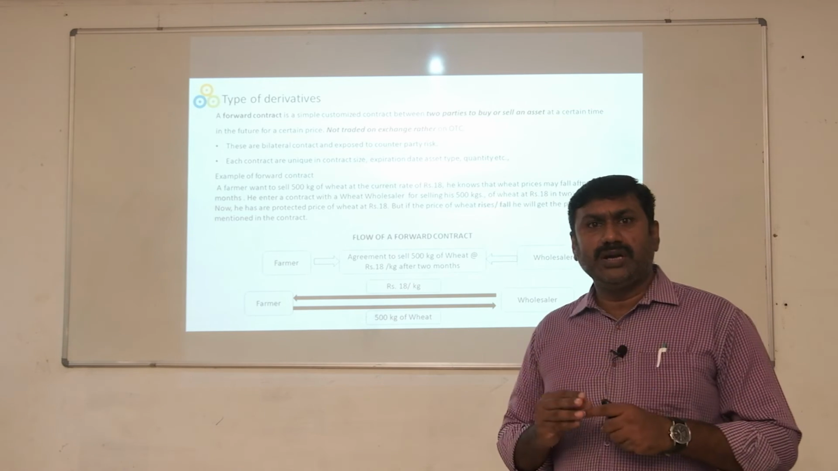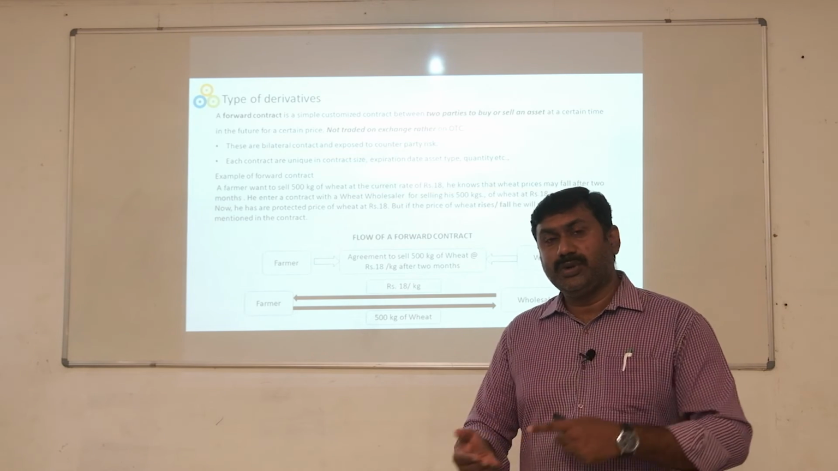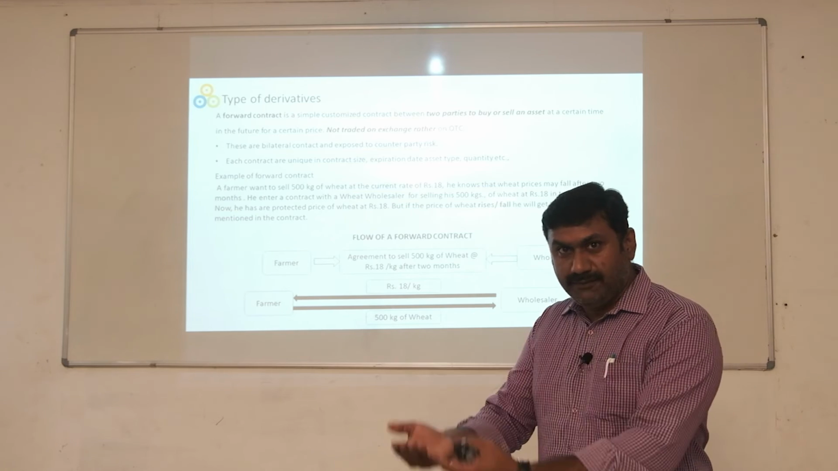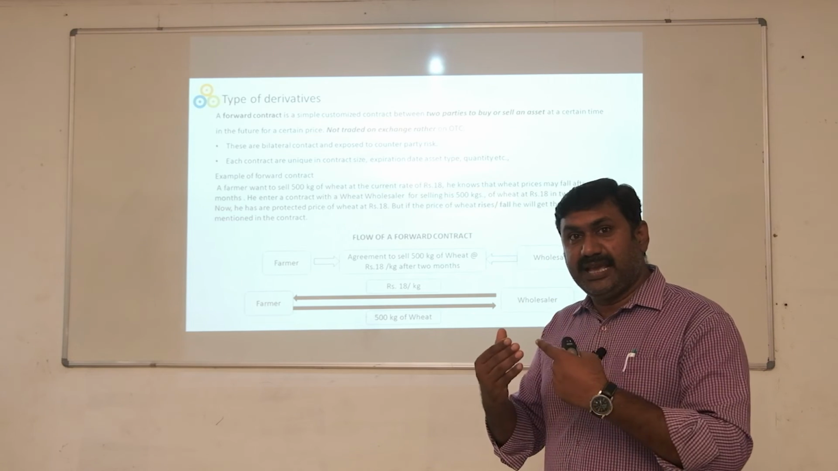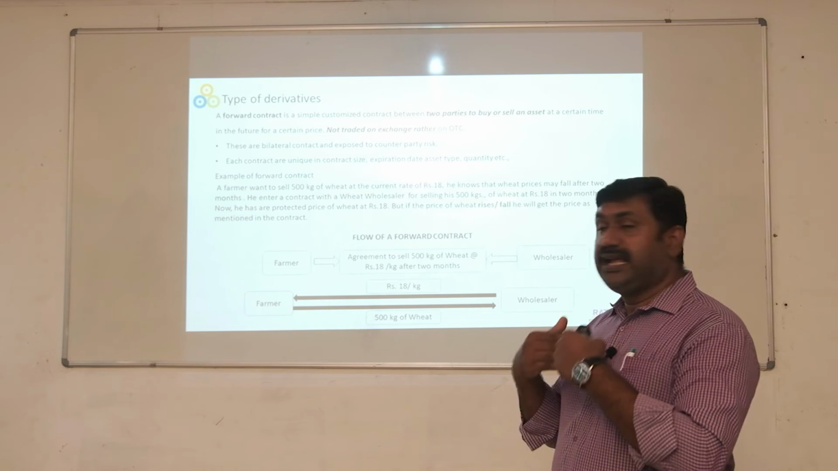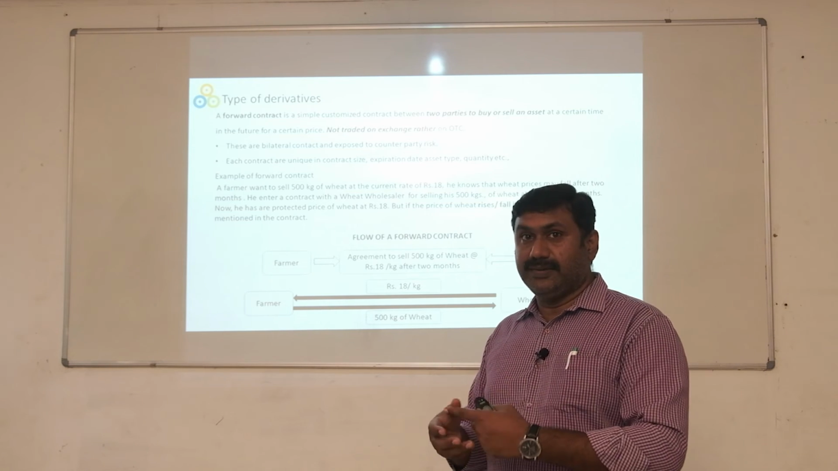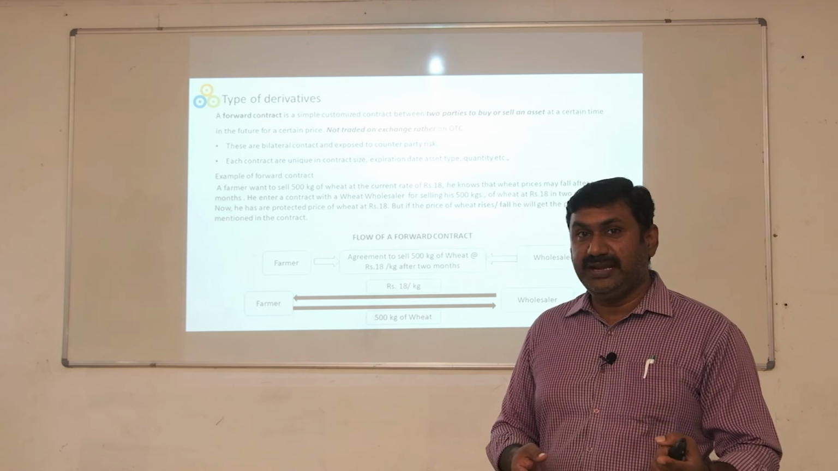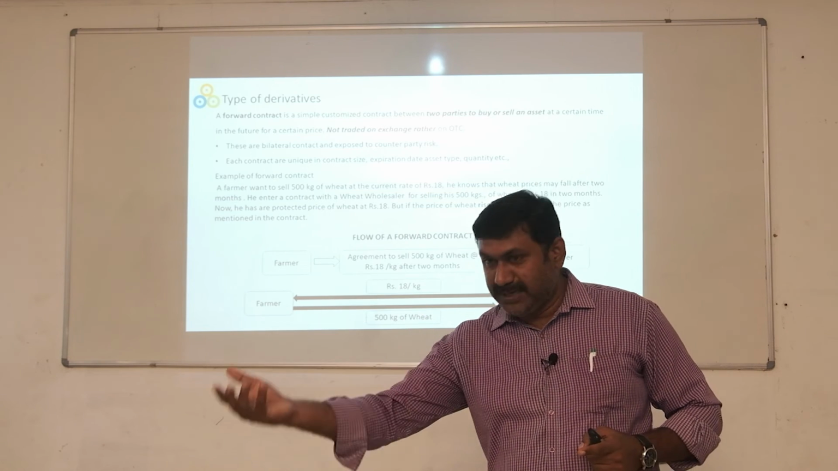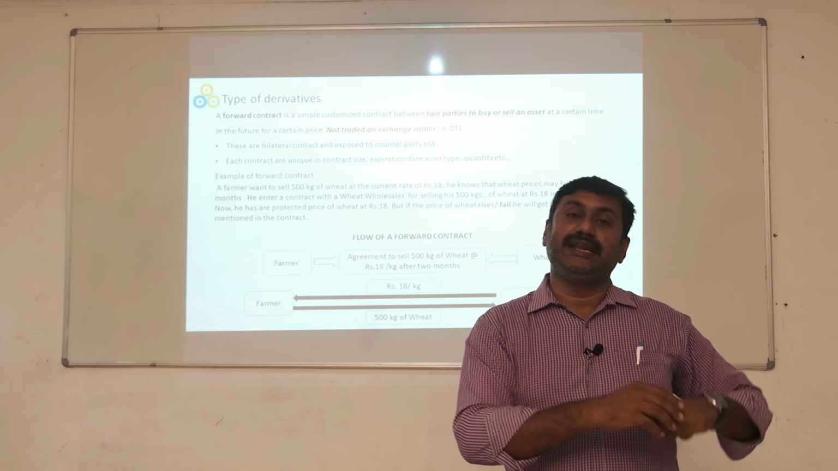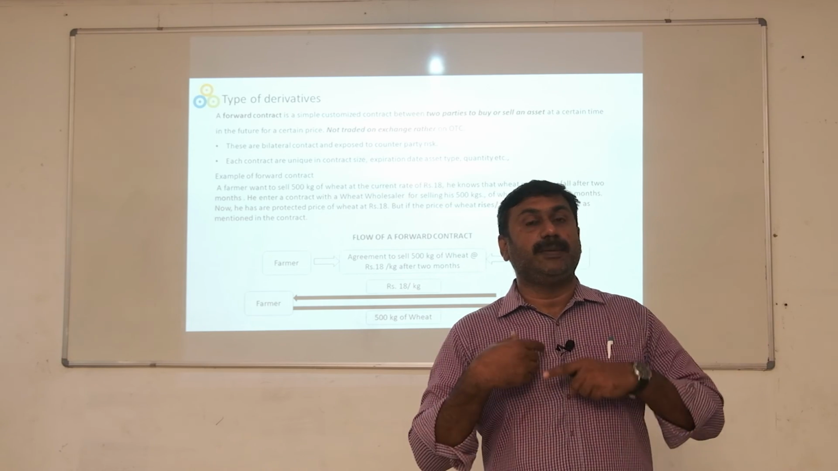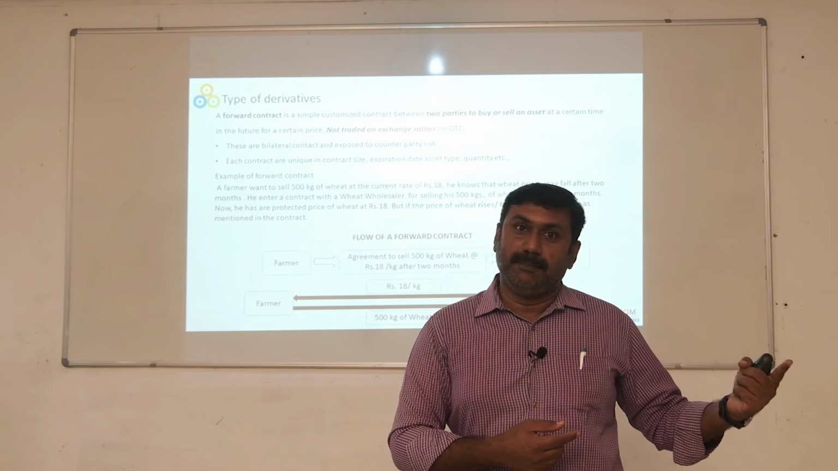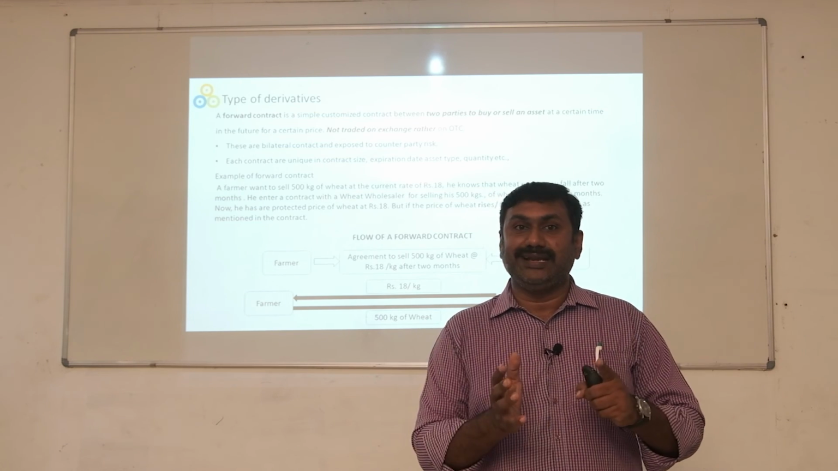Now he doesn't know what is going to happen in the future, so he goes to the wholesaler and agrees that he will exchange that wheat after 2 months at the rate of 18. The wholesaler also agrees to buy that contract at the price of 18. After 2 months, the farmer delivers the product irrespective of the price in the market. He has to supply it at 18 rupees. Irrespective of the price in the market, the wholesaler has to buy it at 18 rupees. That is the contract they have entered.